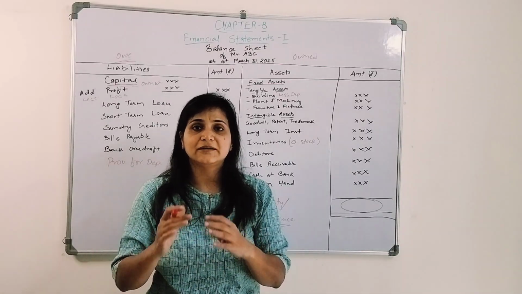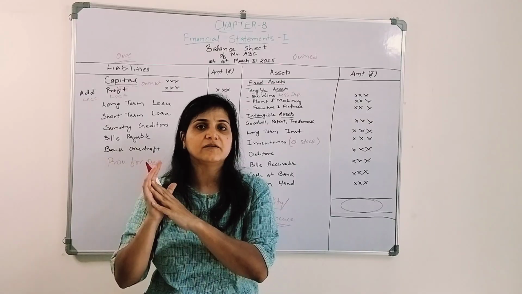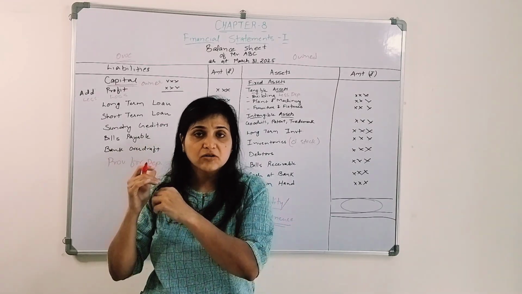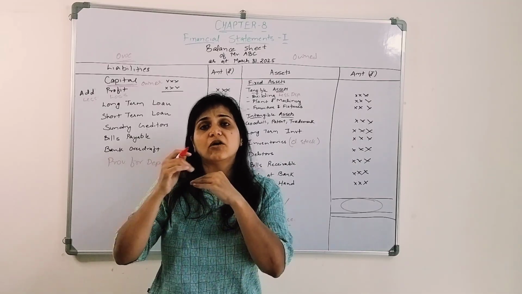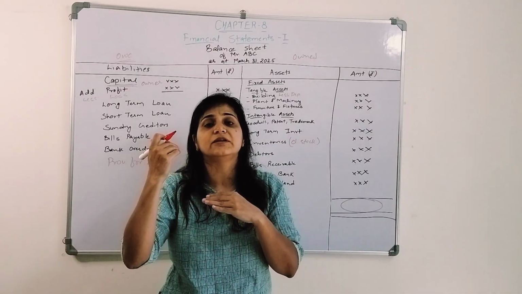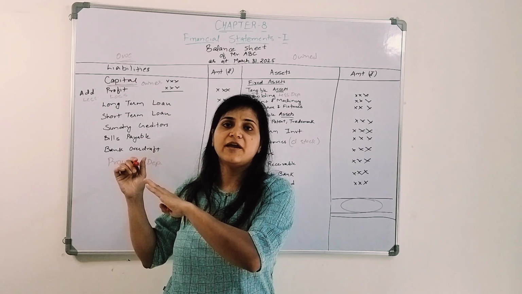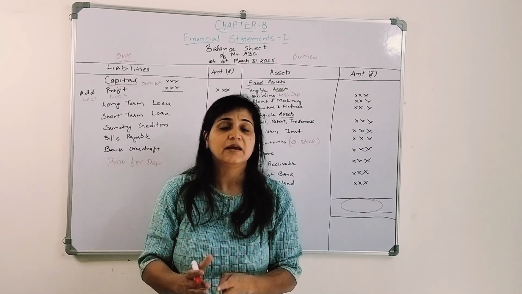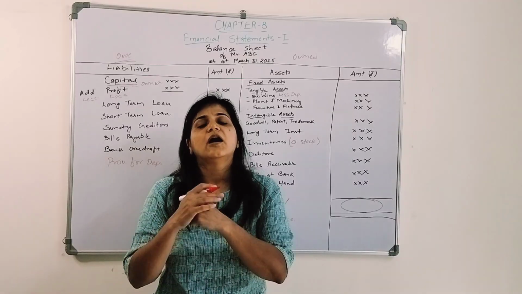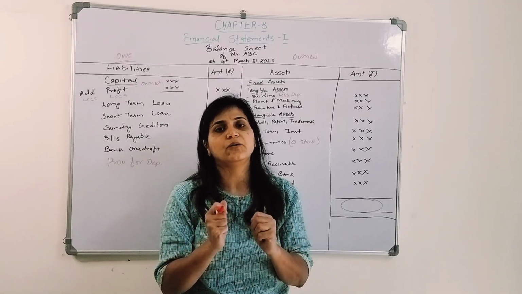I hope you got these terms: the financial statements, the profit and loss account, the trading account and the balance sheet. You need to understand the terms in this particular chapter, because on that basis only you will be able to understand the second chapter. You will be able to do the adjustments in the second chapter. If you are aware of these terms, then it's going to be very easy. The cost of goods sold, the operating profit, the non-operating expenses and incomes, all these things I want you to understand, and just keep in your mind what all these things are.